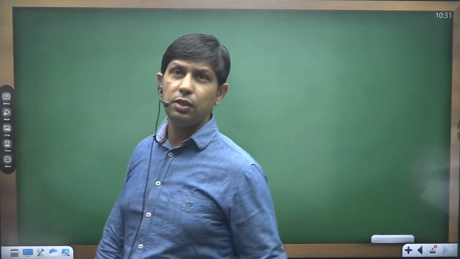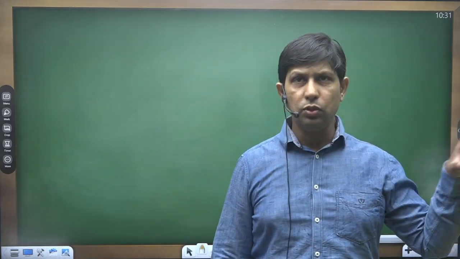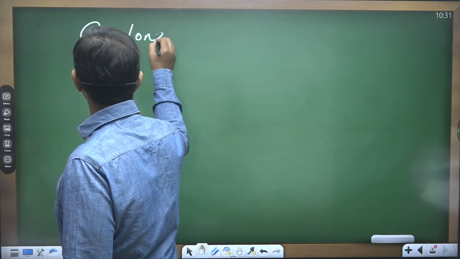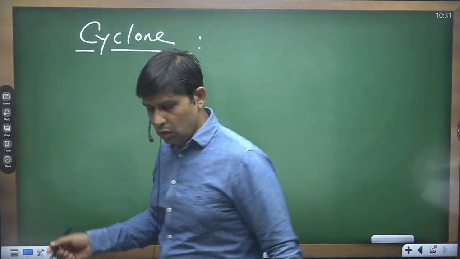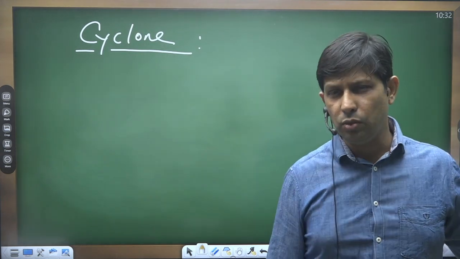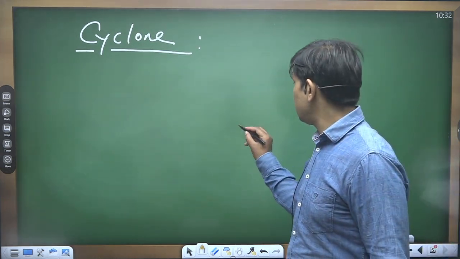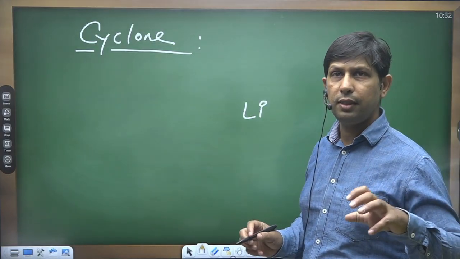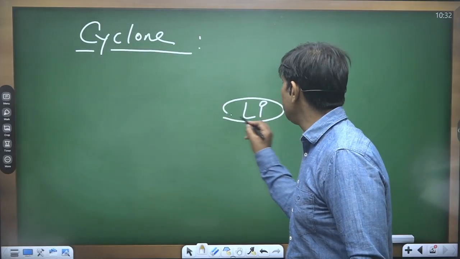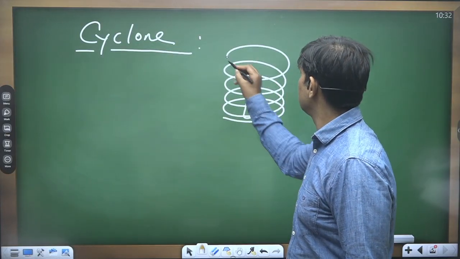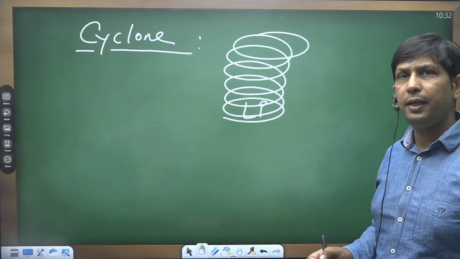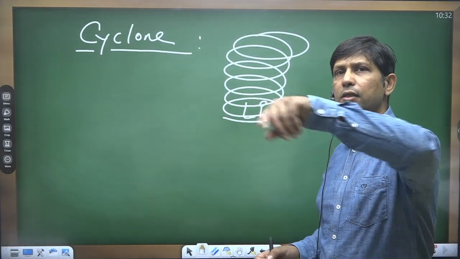Let us go further. Before getting into the tropical cyclone, we also need to know the meaning of cyclone first. How can we define a cyclone? A cyclone is a low pressure zone surrounded by inwardly spiraling winds.